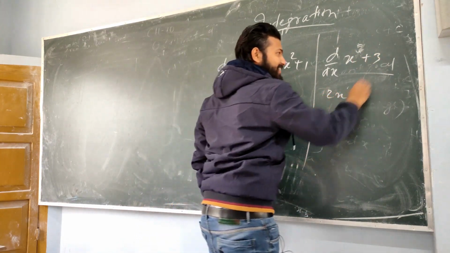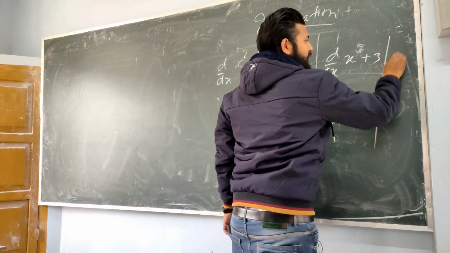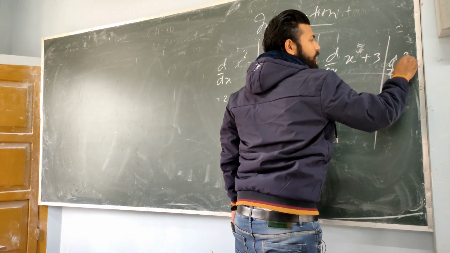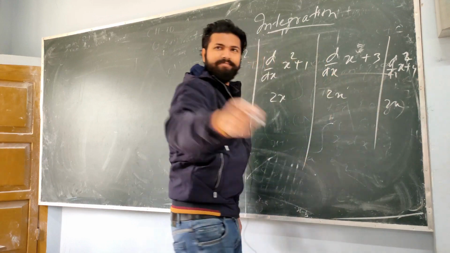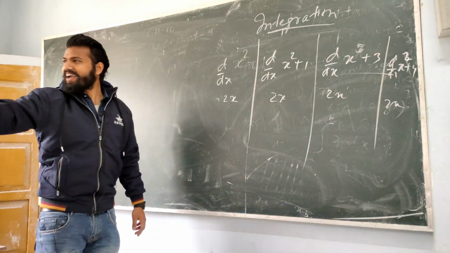Yeah, it is still 2x. If I say differentiate x square plus 4, obviously it is still 2x. Are you getting what I'm saying?